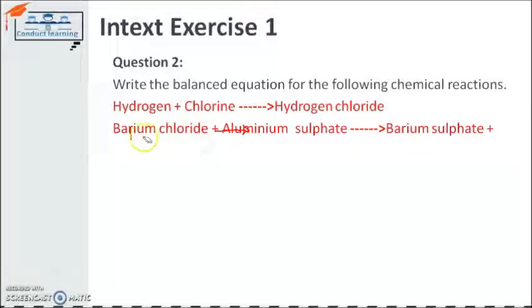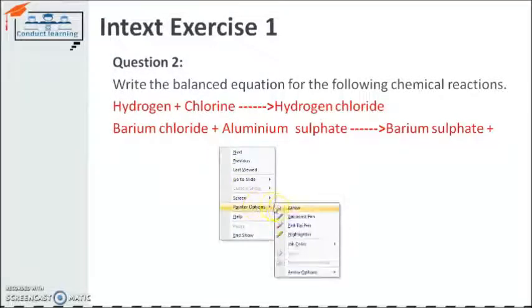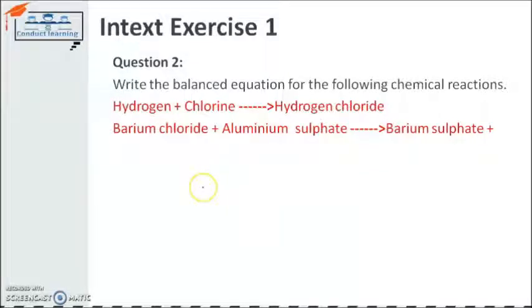So barium chloride is represented by BaCl2. I have to rub out the arrow also. First of all we have to write down the chemical name of the substance. So barium chloride is represented by BaCl2.